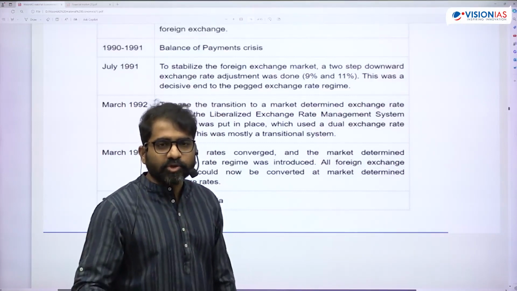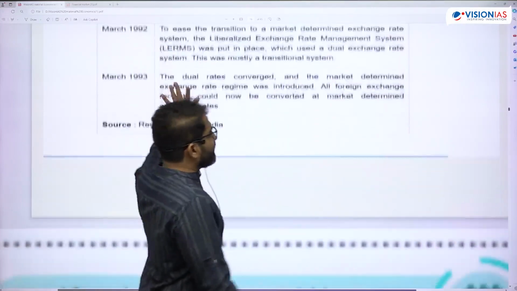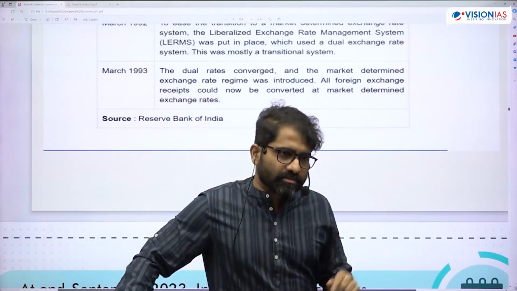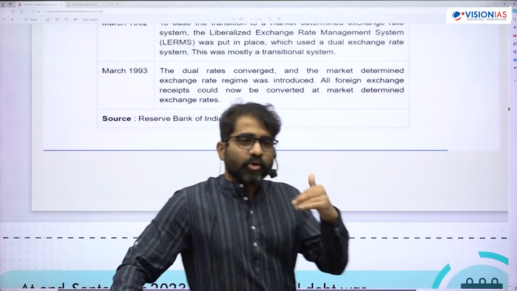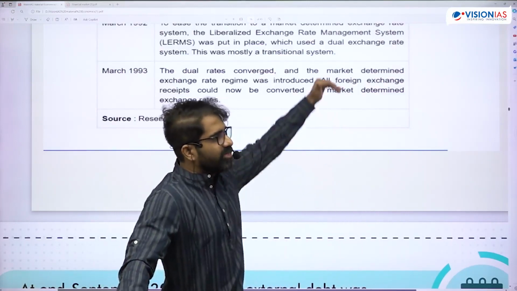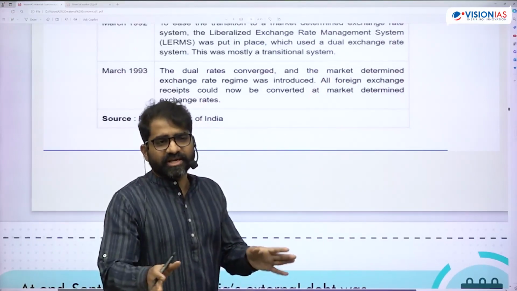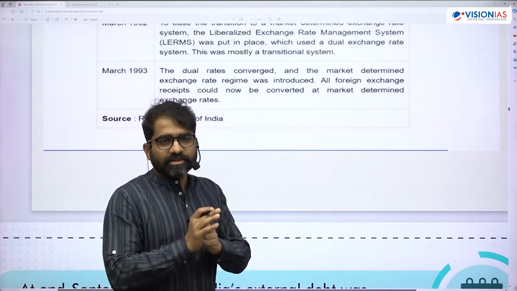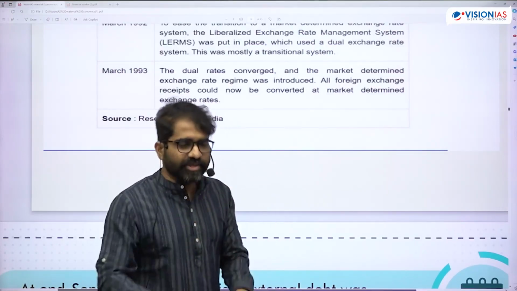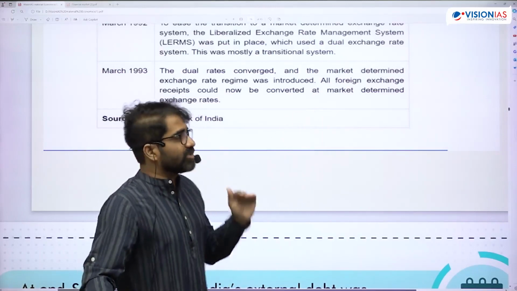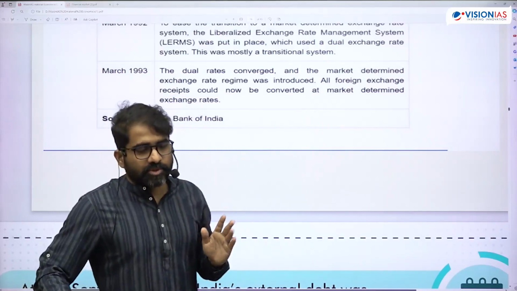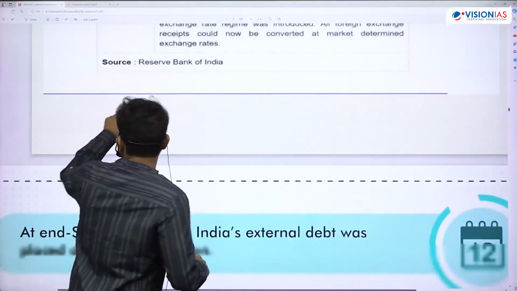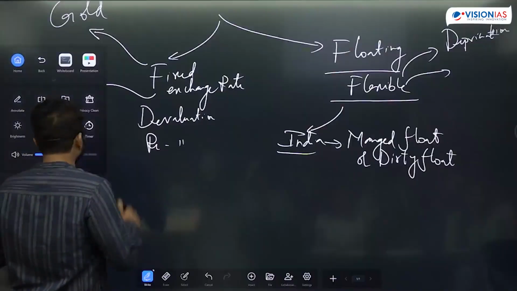Appreciation and depreciation are always with respect to a particular entity. It can be gold or it can be the dollar. That is the reason madam says the rupee value did not depreciate, but the dollar value has appreciated. What she's saying is that when I compare with other currencies, the rupee holds up, but when you compare with the dollar, the rupee value is going down. So the dollar is becoming stronger. It's not that the rupee value is falling. It is always about this comparison. So when we talk about exchange rates, one is something called the nominal exchange rate.